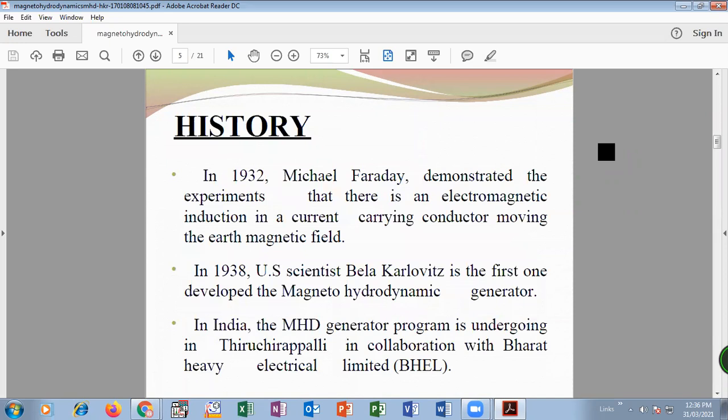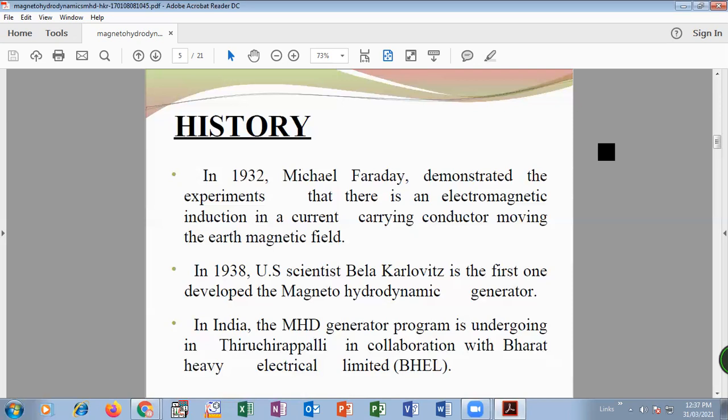Then the history of magnetohydrodynamics. So first, the basic principle of magnetohydrodynamics is based on electromagnetic induction, which was invented by Michael Faraday in 1932. He demonstrated an experiment based on electromagnetic induction. When the conductor is moving in the electromagnetic field, it creates EMF, that is current flowing through that. So the main basic principle is based on Faraday's experiment.